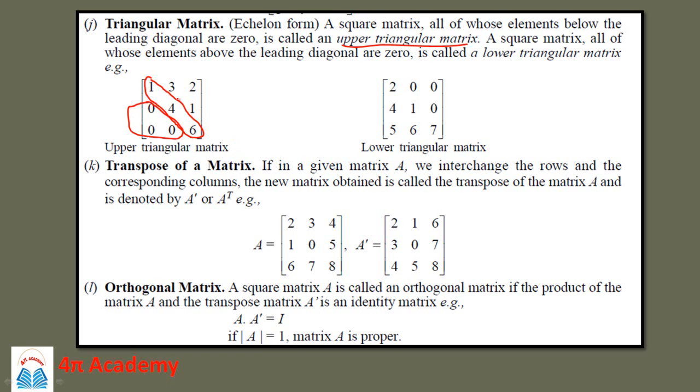So above the diagonal the elements are non-zero, while below the diagonal all the elements are 0; such a matrix is called an upper triangular matrix.